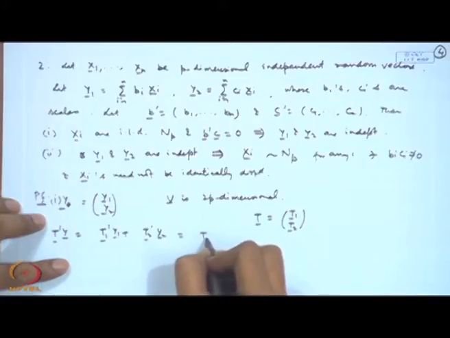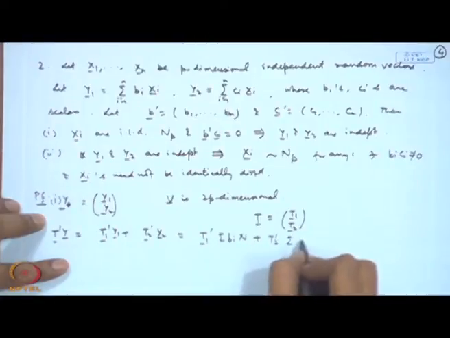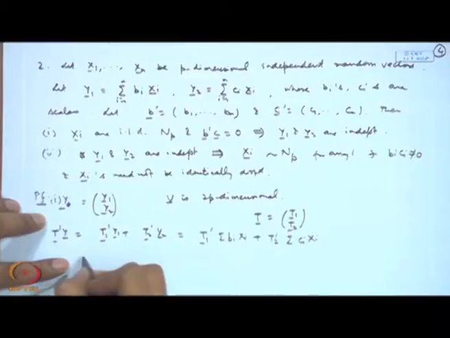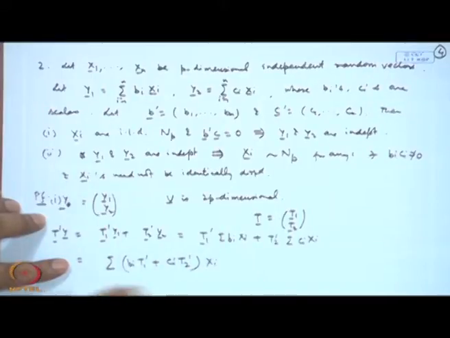So this is becoming t1' sigma b_i X_i plus t2' sigma c_i X_i, that is equal to sigma (b_i t1' plus c_i t2') X_i.